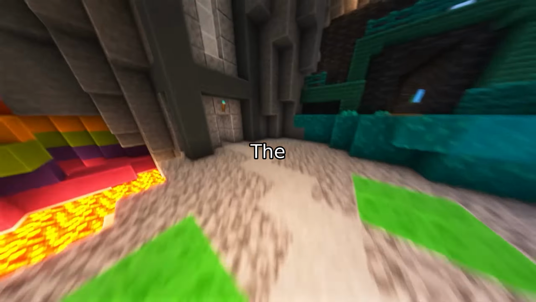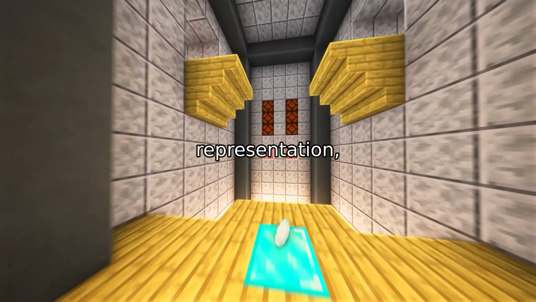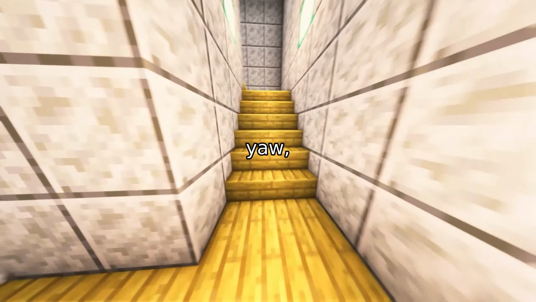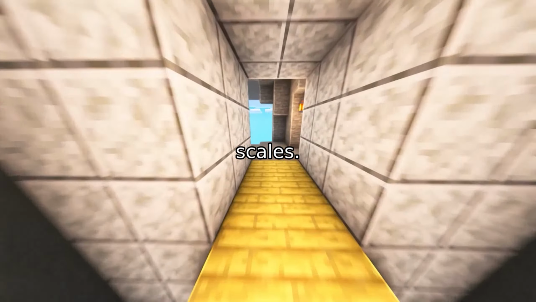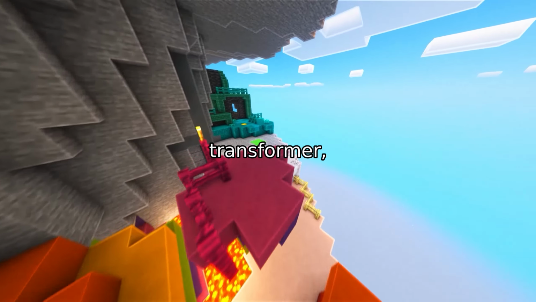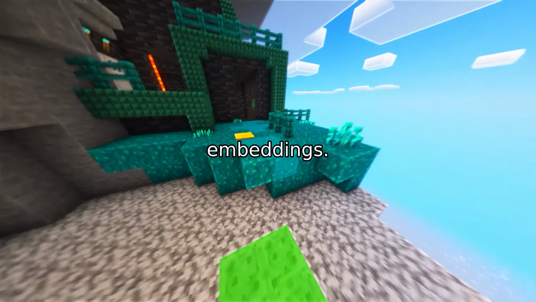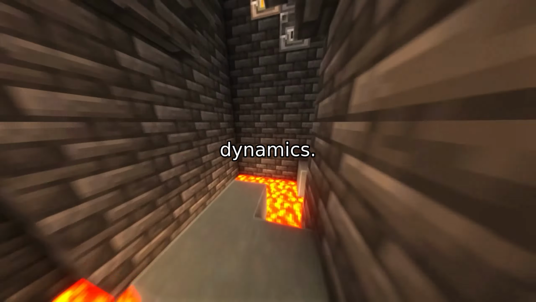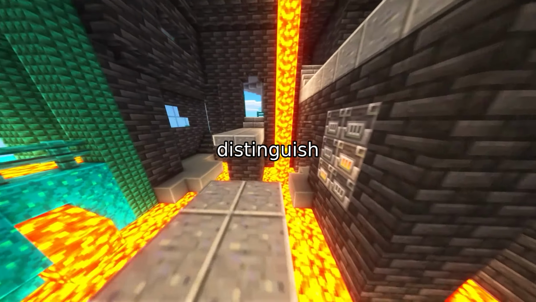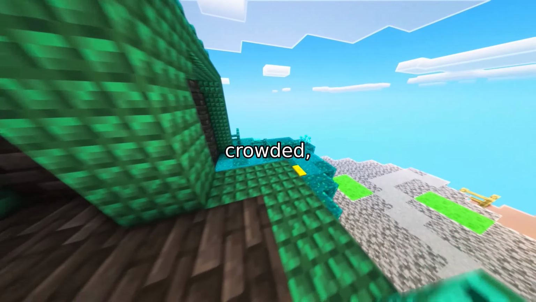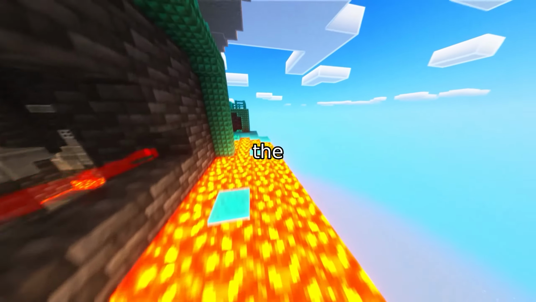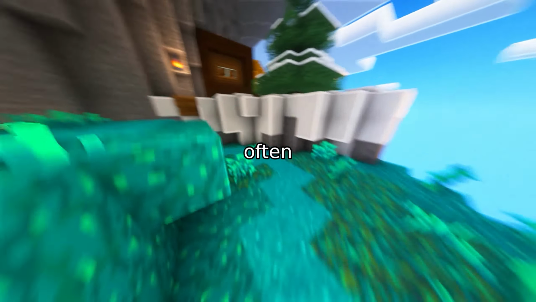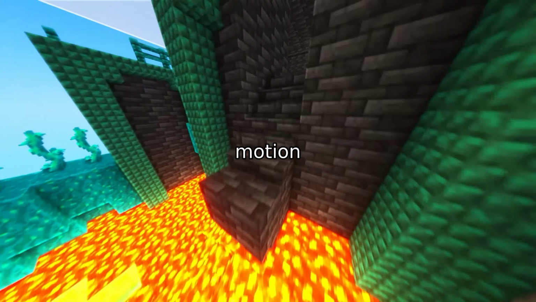How does it work? The head pose is estimated using a 6D rotation representation, derived from a RepVGG backbone. This allows precise 3D orientation prediction, yaw, pitch, and roll, even under occlusion or varying scales. Meanwhile, the lip region is processed via a vision transformer, using patch-based encoding with positional embeddings. The CLS token captures global semantic features, giving a high-level representation of lip dynamics. Together, VSTR learns to distinguish between someone talking and someone talking to me, even in crowded, multi-speaker scenes. And here's the key insight. Head orientation is a powerful nonverbal signal. When someone turns toward you, it's often a deliberate act of engagement, far more reliable than lip motion alone.